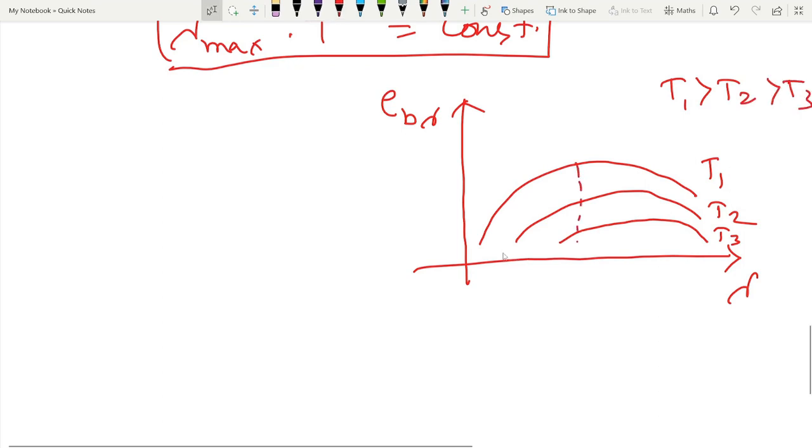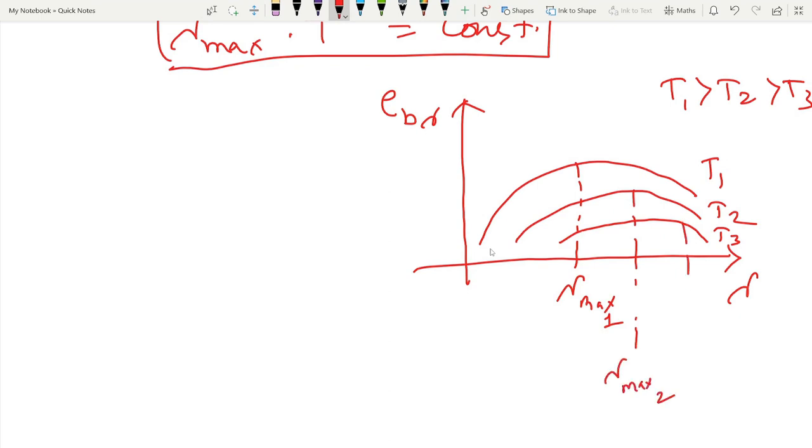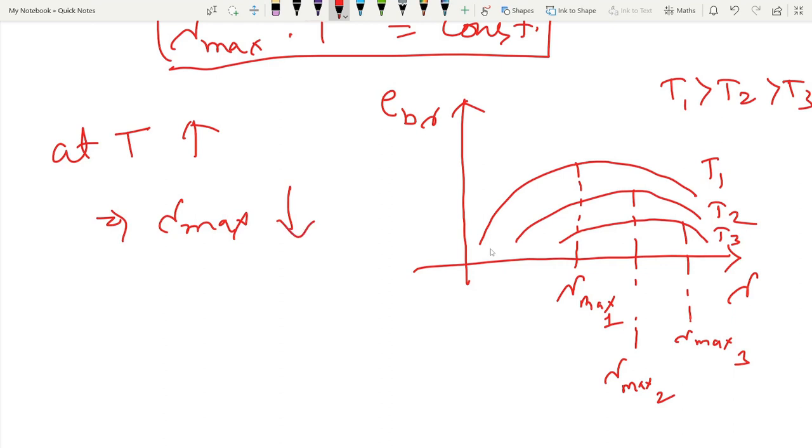So here we get lambda max 1, this is lambda max 2, and this is lambda max 3. As we go from lower temperature to higher temperature, we see lambda max is shifting towards the origin. So we can say as temperature T increases, lambda max decreases. So this tells us the product lambda max into T is equal to constant. This is Wien's law.